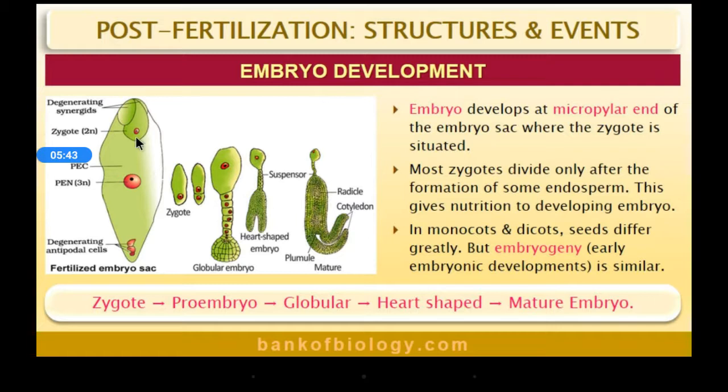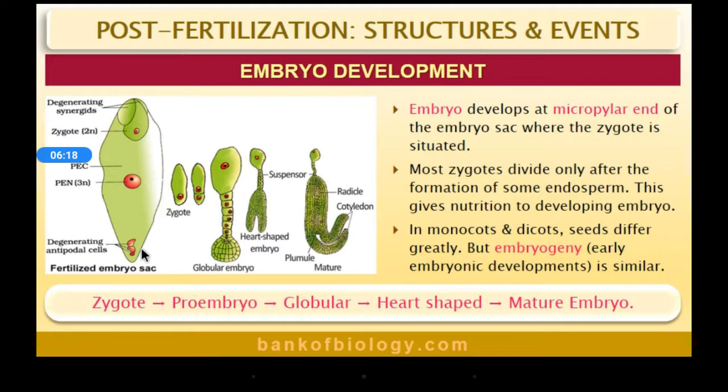So, first what will be formed? Endosperm. Then the monocot and dicot seeds differ greatly, but embryogeny, that is the early embryonic development, is similar. What do you mean by embryogeny? Embryogeny refers to the stages of embryo development. The stages of embryo development are called embryogeny. So the early stages of development, in both monocot and dicot, are similar.